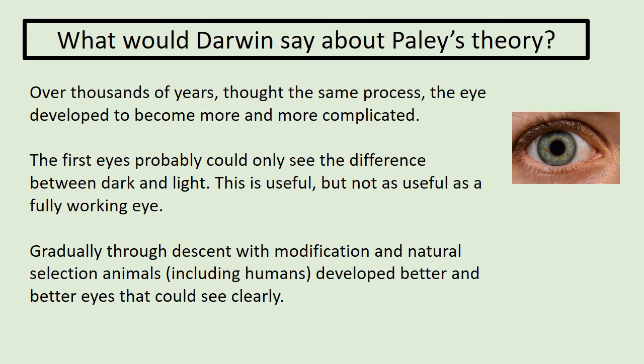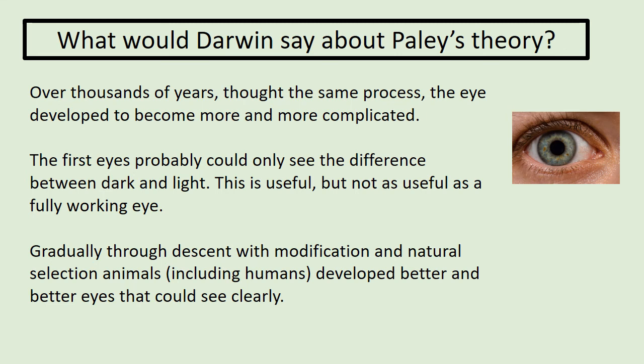Over thousands of years, through the same process, the eye developed to become more and more complicated. The first eyes probably could only see the difference between dark and light. This is useful, but not as useful as a fully working eye.